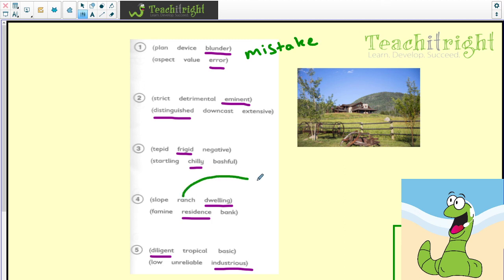I've also just put in a picture there of a ranch. A ranch is more like a farm, and it's somewhere where you might raise cows or possibly horses. They often have ranches in America, whereas I think we more commonly know them as farms in this country. Number 5 being diligent and industrious, so sort of working hard. Those two words are synonyms.